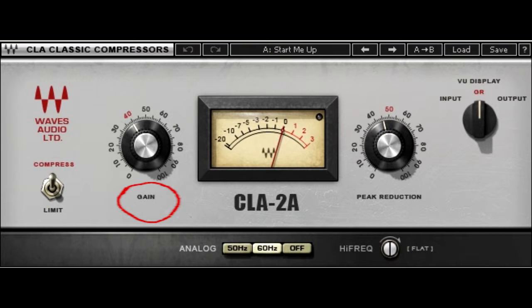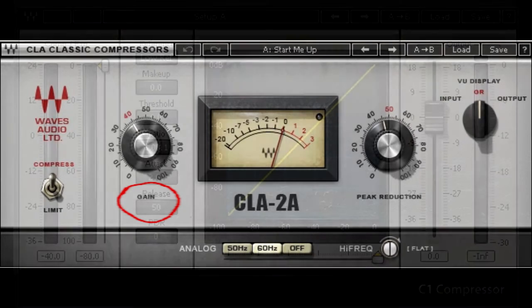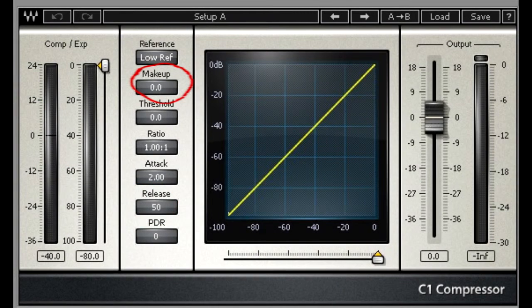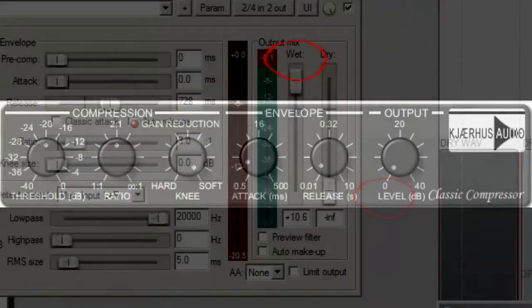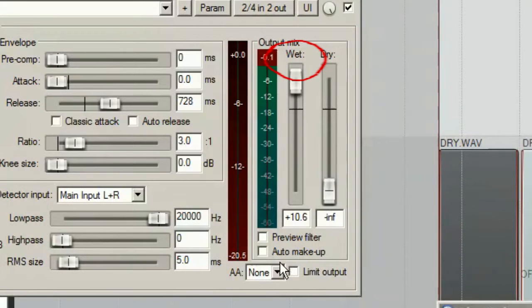There are a few names of knobs which raise level. In some cases it's called gain, in some makeup, in some output level or just output. In ReaComp it's called wet. You have an option in many compressors that compensate volume automatically. Often it's called auto makeup, but it's better to control it by yourself with knobs.